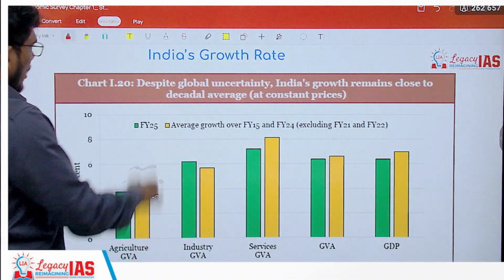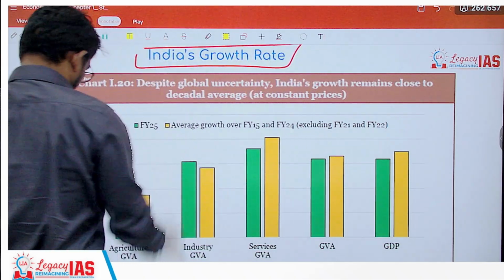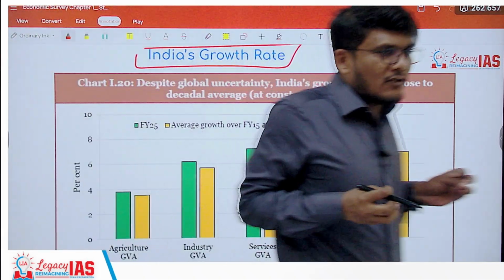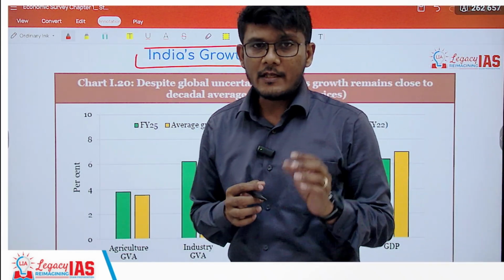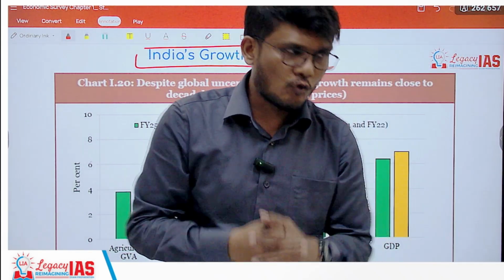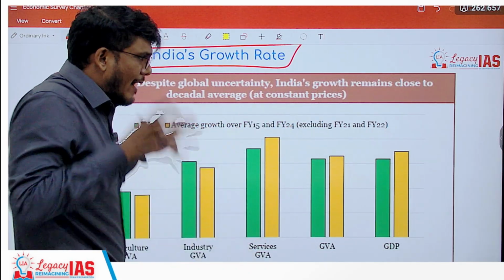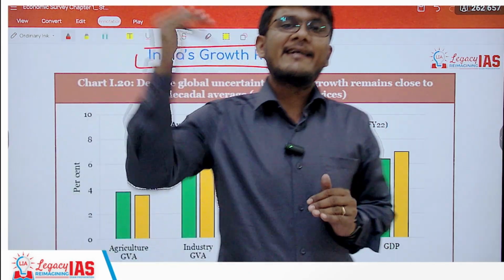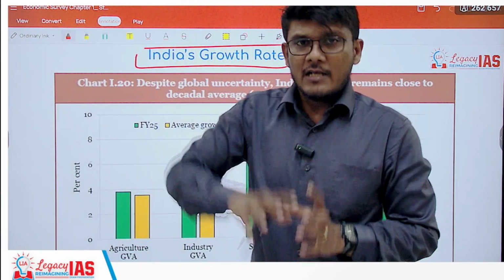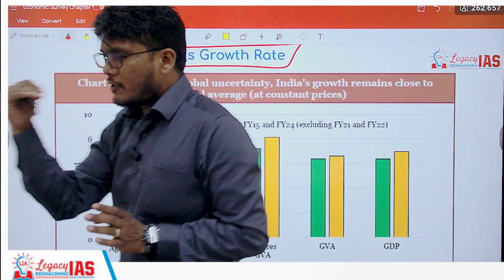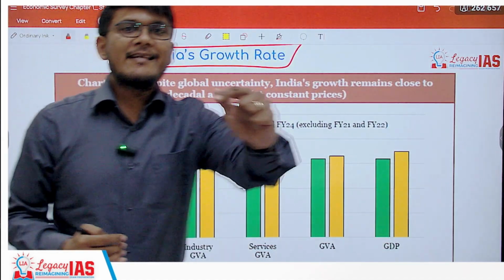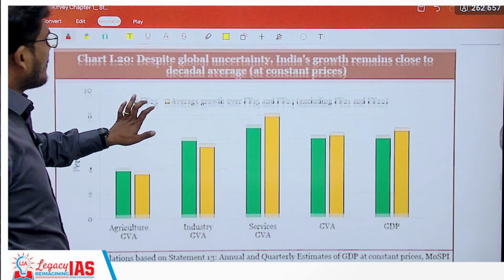Moving ahead. Now let's talk about India's growth rate. If you look at India's growth rate, of course, there is expected to be a slowdown. We have not done that well, but overall its growth rate has maintained the average decadal level. Since the last 10 years, whatever the average growth rate was there, we have at least maintained that. So let's break it down.